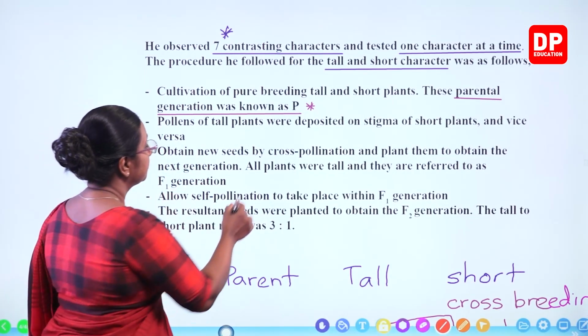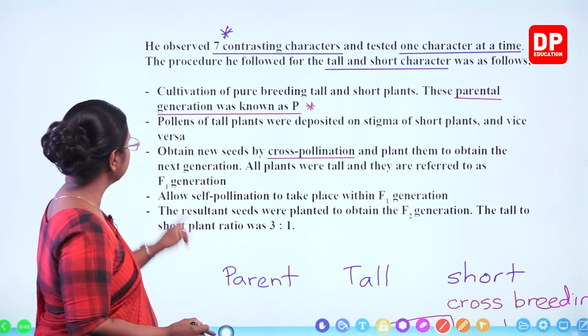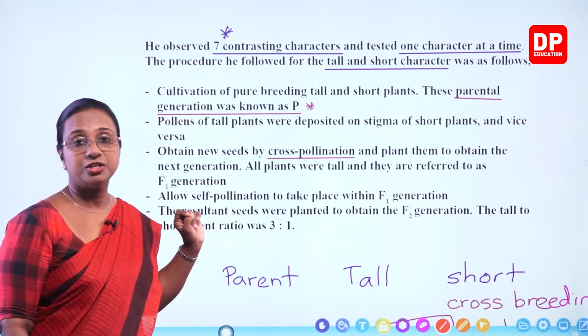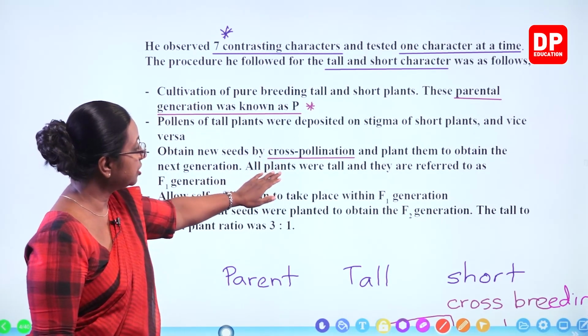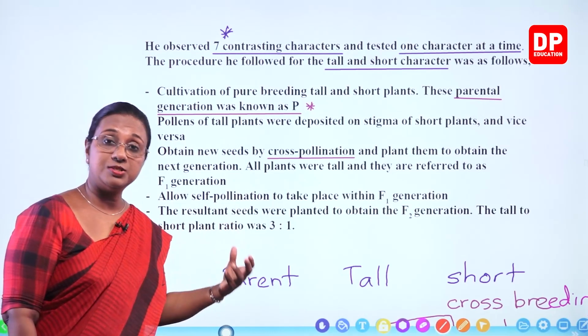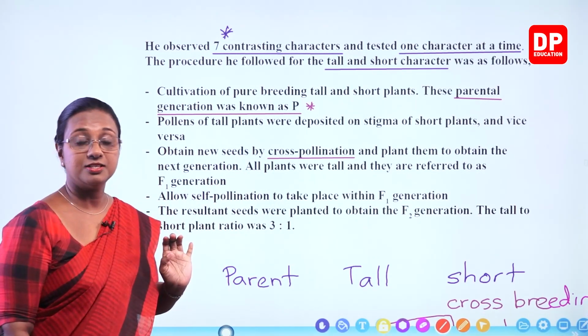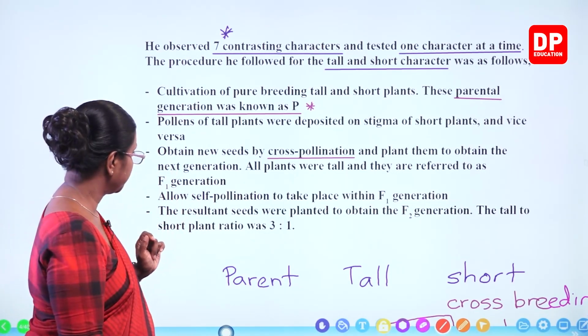Obtain new seeds by cross-pollination and plant them to obtain the next generation. So from the parent generation, cross-pollination was carried out. After reproduction, the seeds were collected and planted to get the next generation, that is the first generation.